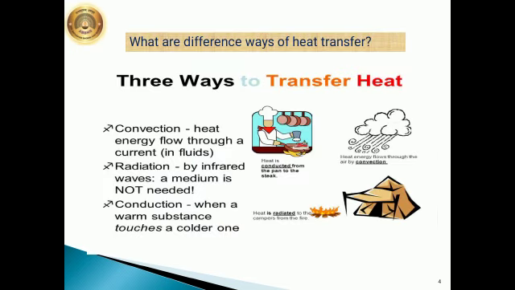What are the different ways of heat transfer? Yes. The three ways of heat transfer are convection, radiation and conduction. Convection is the heat energy flow through a current in liquids. Radiation is by infrared waves, a medium is not needed here. And conduction is when a warm substance touches a colder one. So this was your previous knowledge.